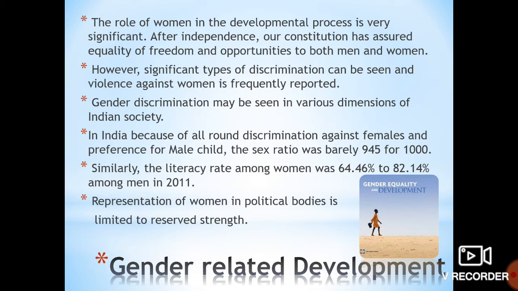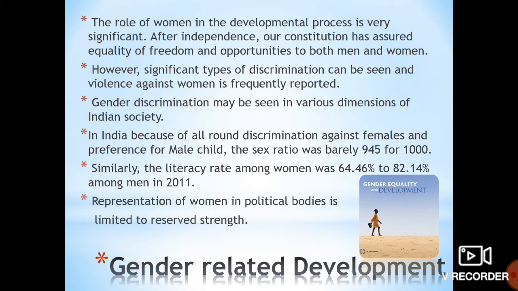Similarly, the literacy rate among women was 64.46% to 84.14% among men in 2011. What do you mean by literacy? Literacy means getting education. So among women, only 64 out of 100 are getting educated, while men are at 84%.